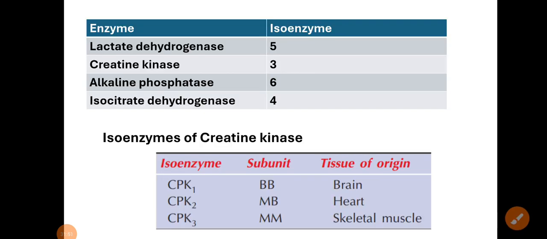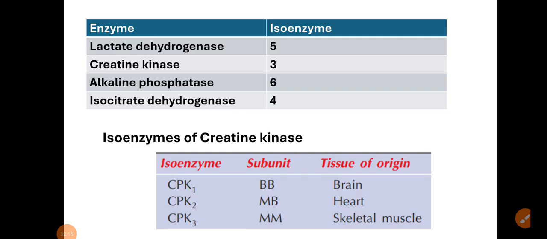Okay, in the next one, here are the isoenzymes. Lactate dehydrogenase has 5 isoenzymes. Creatine kinase or creatine phosphokinase has 3 isoenzymes. Alkaline phosphatase has 6 isoenzymes. Then isocitrate dehydrogenase has 4 isoenzymes. In creatine kinase we have seen 3 isoenzymes, and what are those?